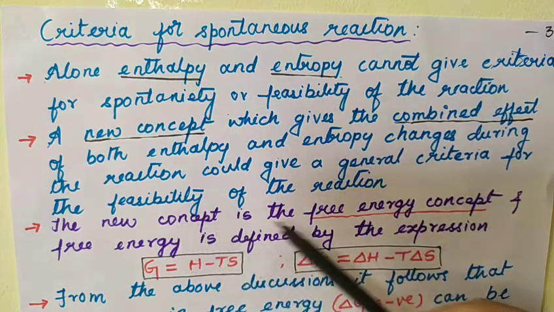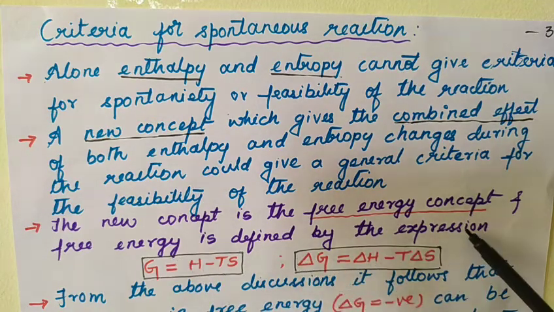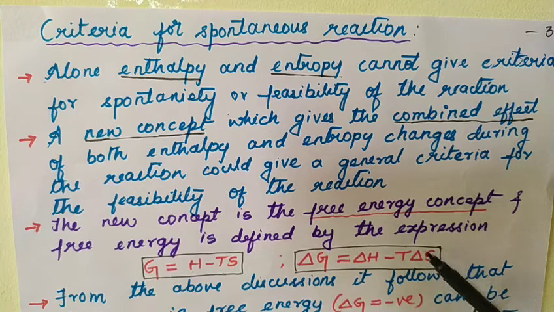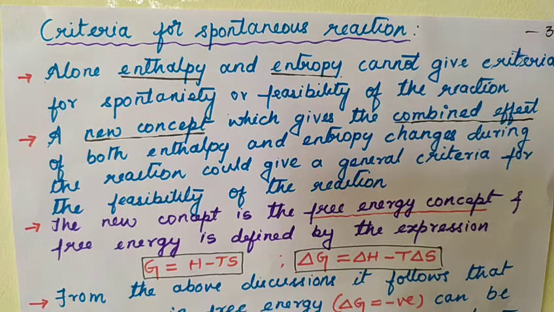So the new concept is the free energy concept, and the free energy is defined by the expression G is equal to H minus TS, or delta G is equal to delta H minus T delta S. So by using both enthalpy and entropy, we can find out whether any reaction is spontaneous. Now from the discussion, for any spontaneous reaction, the change in free energy should be negative.